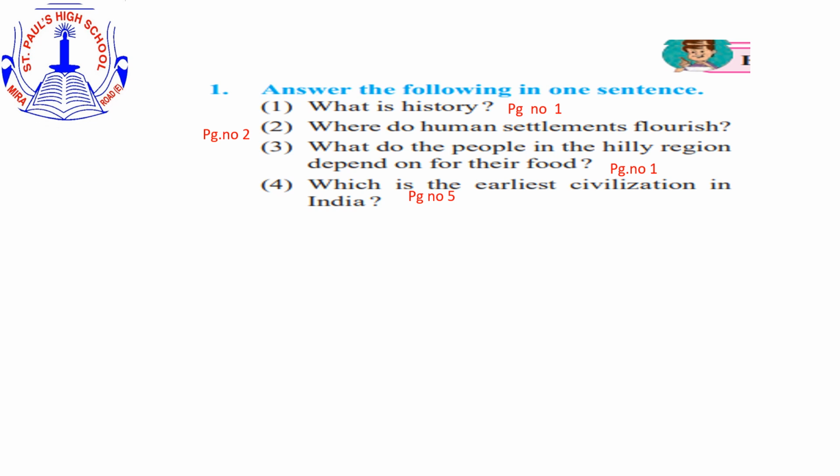Second, where do human settlements flourish? Kindly refer page number 2, first paragraph. Third, what do the people in the hilly region depend on for their food? You will get this answer on page number 1, last paragraph. Fourth, which is the earliest civilization in India? You will get this answer on page number 5 in the Indian subcontinent.